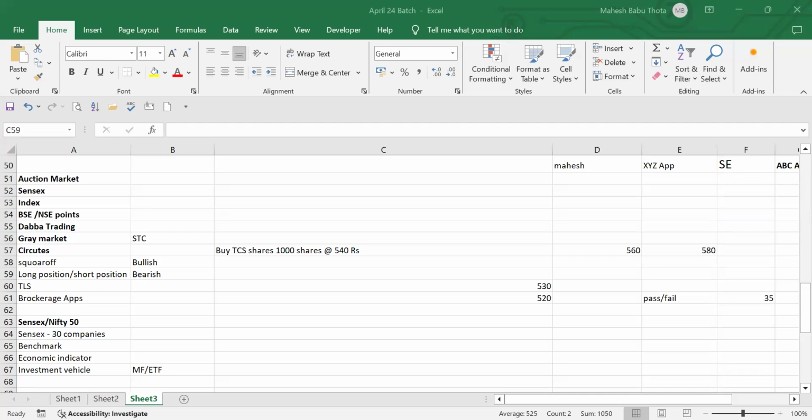If I do this square off, how much profit will I get? If it is 12 rupees, that is 2 rupees per share profit, so 200 rupees profit I will get. Why am I selling this share at 12 rupees only? I can wait for 15 rupees or 20 rupees also, right? Why am I selling at 12 rupees now itself? It may go down or it may go up. We don't know. Prices fluctuate and are not consistent.